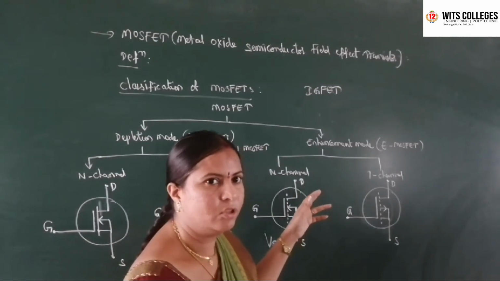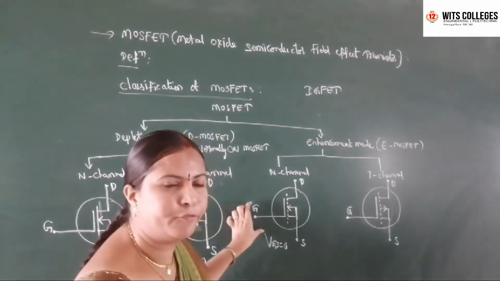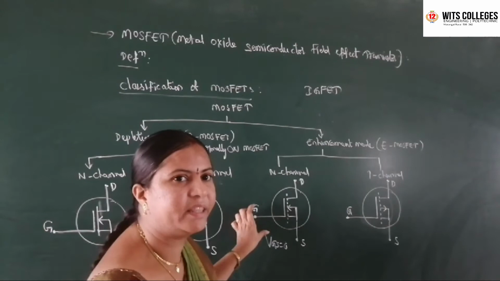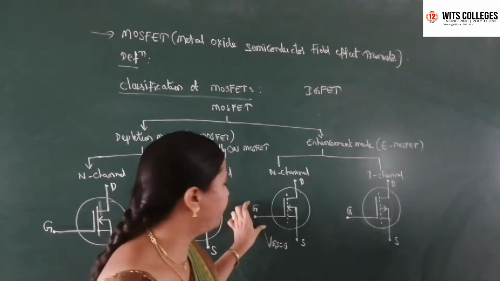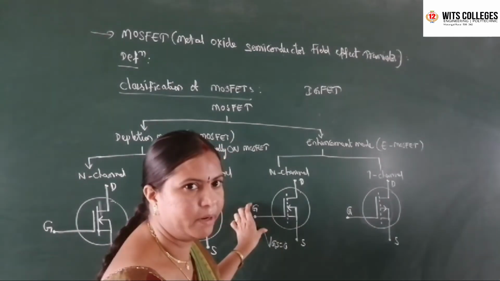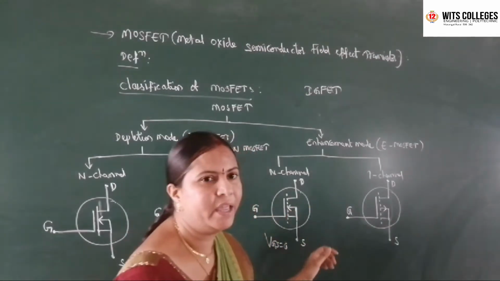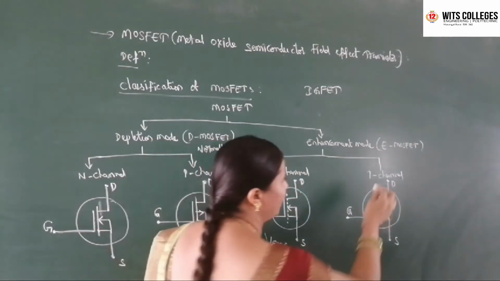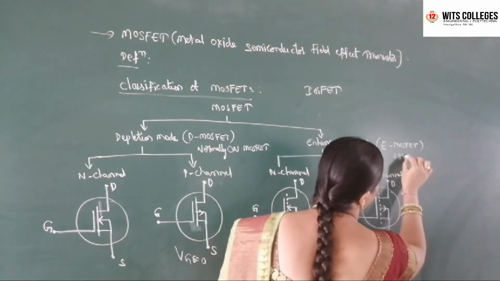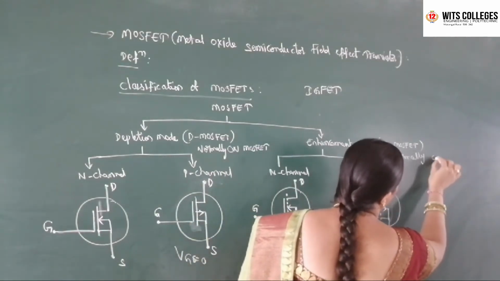That's why we have to apply positive polarity at the gate terminal; only then will the drain current flow from source to drain. That's why enhancement MOSFET is known as a normally off MOSFET.